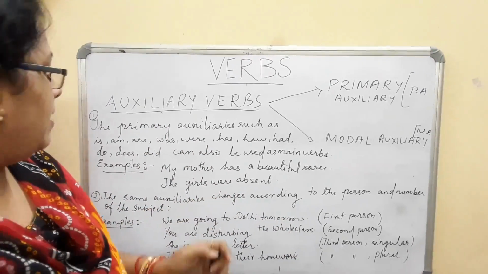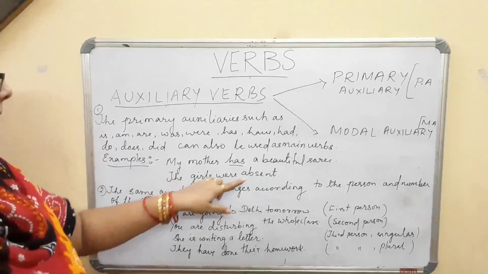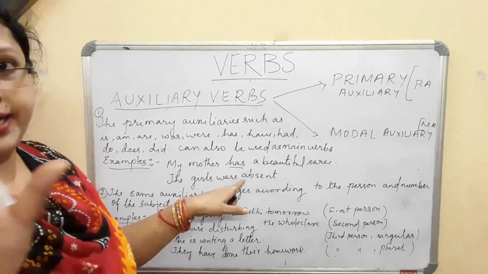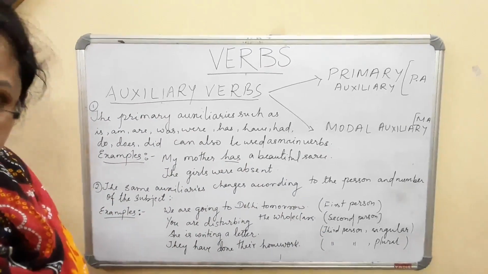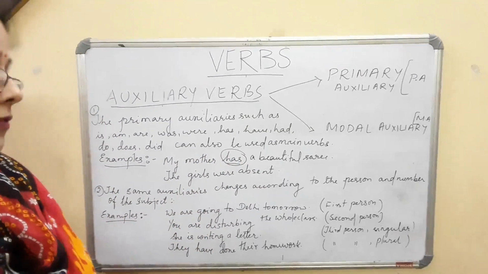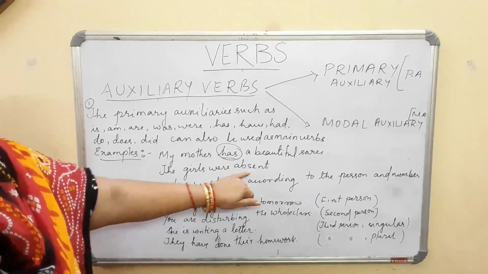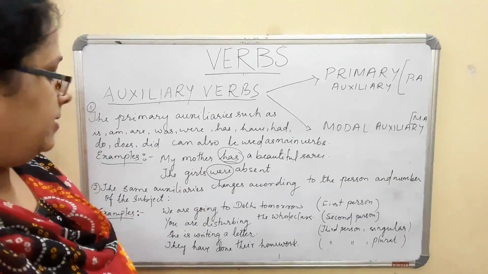I am giving you an example: My mother has a beautiful sari. It has a complete meaning. I need no second verb to complete my sentence. That means here has is itself used as a main verb. The girls were absent. Again I am using were as a main verb in a sentence.